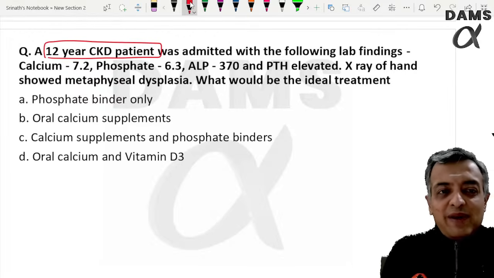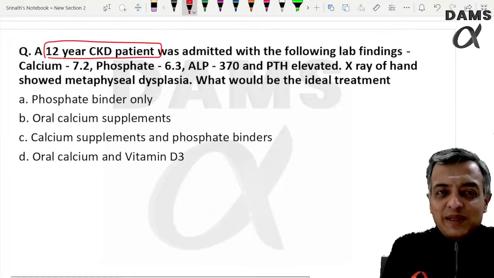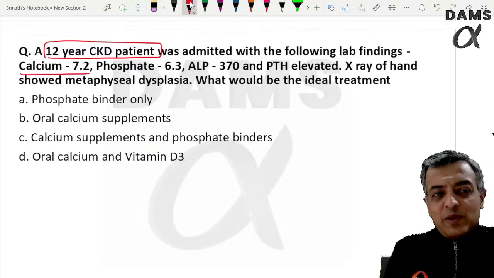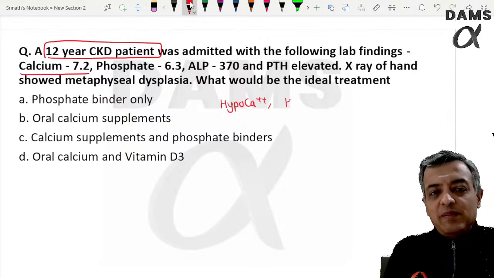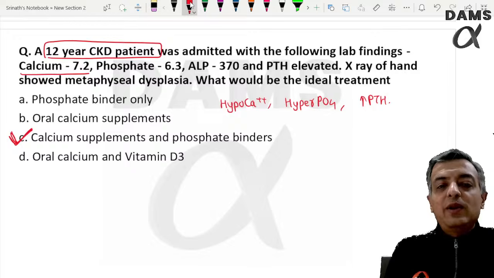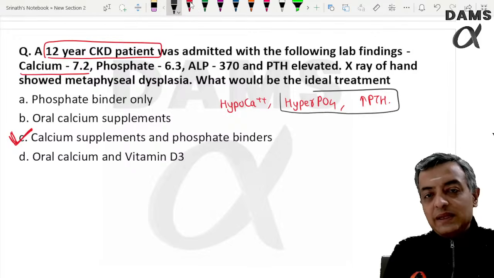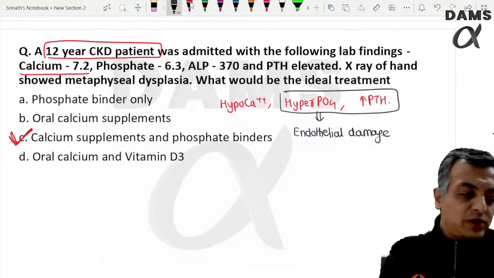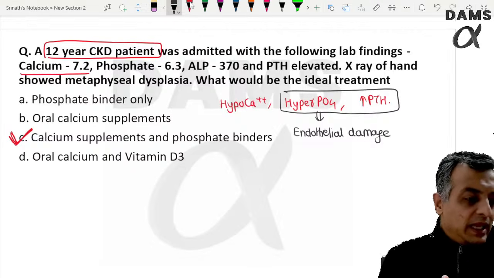So this is also one question from nephrology, a 12-year CKD patient. I'm sure the pediatric people must have snatched it, but never mind, we'll also take it. So hypocalcemia is present, hyperphosphatemia is present, and there is elevated PTH. You must never treat with calcium alone, because if you do that, it can cause endothelial damage leading to risk of heart failure. So the correct answer, as most of you told me, yes sir.